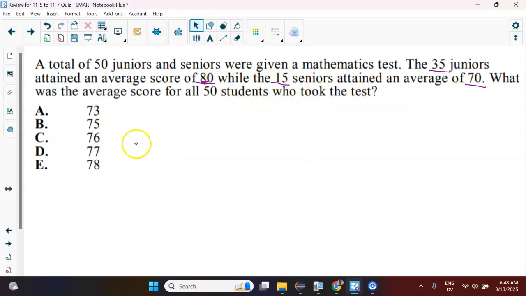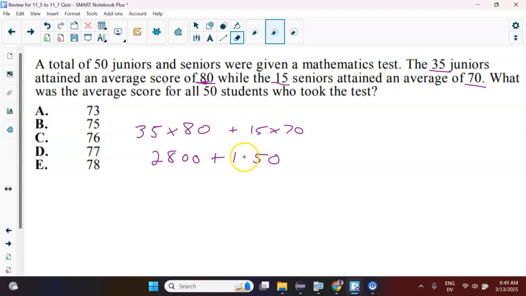Okay, so the correct way to think of this is in terms of total points. So you got to do 35 juniors, each scored 80, and then add that to 15 seniors that each scored 70. All right, so if you multiply these, you get 2,800 points. And then if you multiply these ones, you get 1,050 points. Okay, and so that's our total points, which is 3,850.